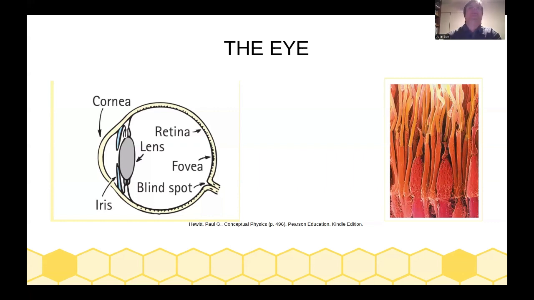So, one of the interesting things about this is that we're going to talk about colors more, but because the retina is mostly rods and only the fovea is really cones, only what you're really, really focused on, what's really in front of you, is going to appear like a colored picture.